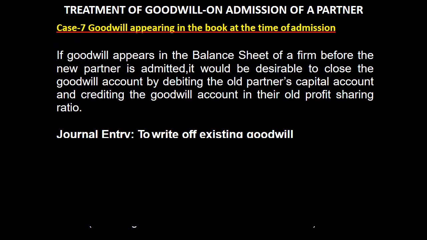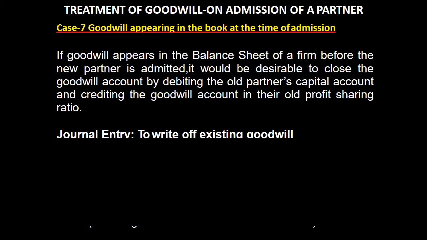Now case 7. When goodwill already appeared in the books of account at the time of admission of a new partner. If goodwill is already shown in the books at the time of admission of a new partner, we must write it off. Because at the time of admission of a new partner, we will revalue it and we will ask him to bring money according to latest goodwill. That's why at the time of admission of a new partner, first we must write it off.